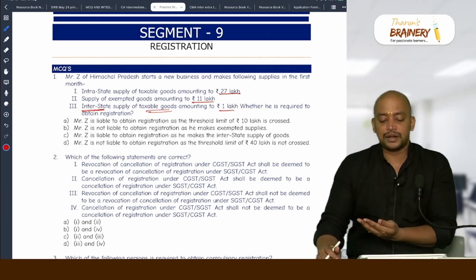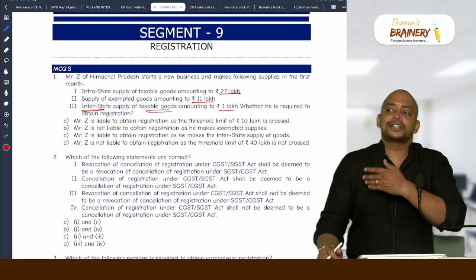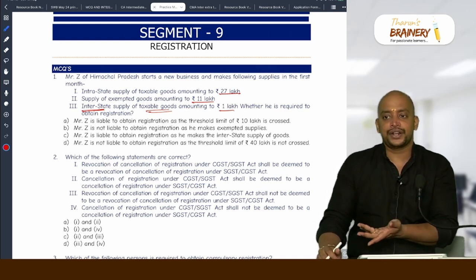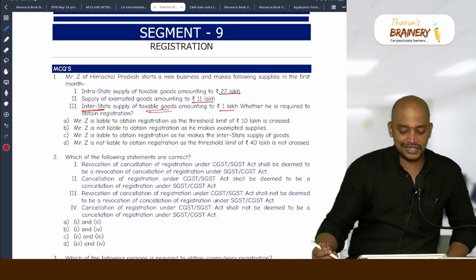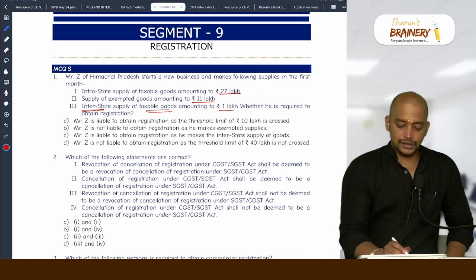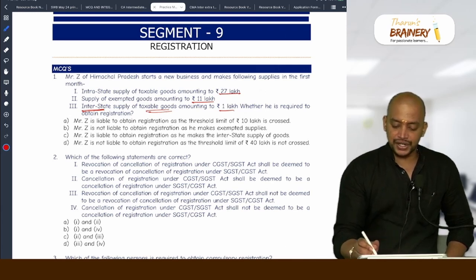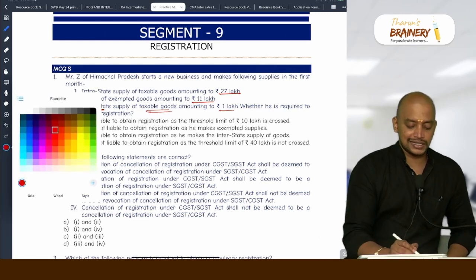So for Himachal Pradesh, what is the threshold limit and what is the turnover? If turnover exceeds the threshold limit, then they are required to get registered. But that point is not applicable here because they are making interstate supplies, so they are compulsorily required to get registered. So liable to obtain registration as he makes interstate supply of goods. Option C is the answer.